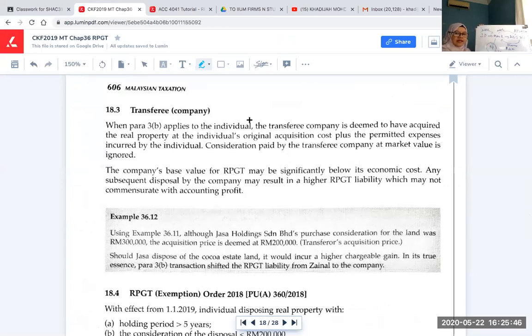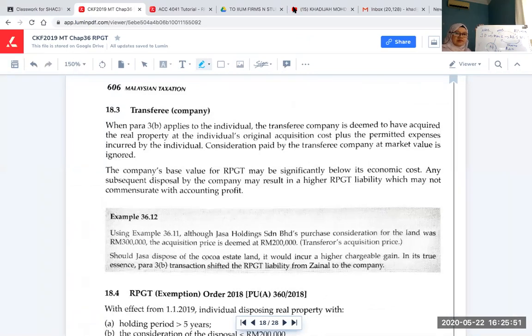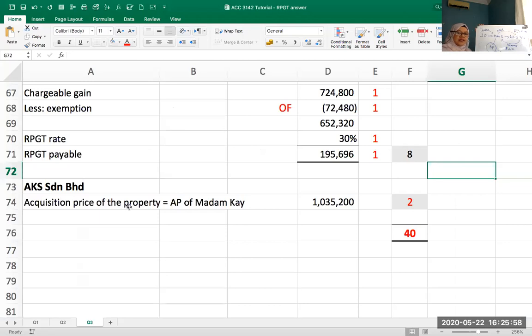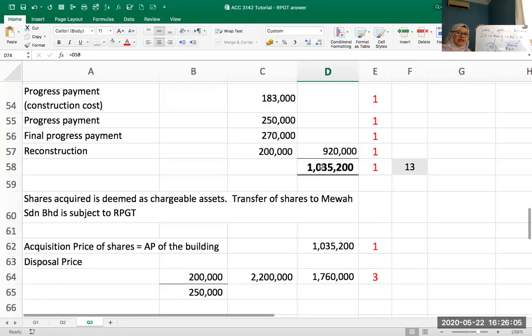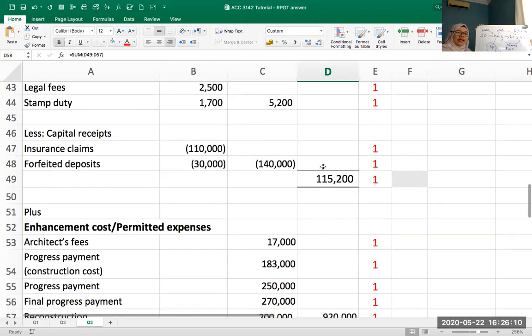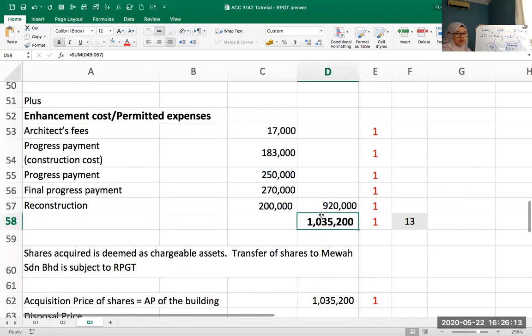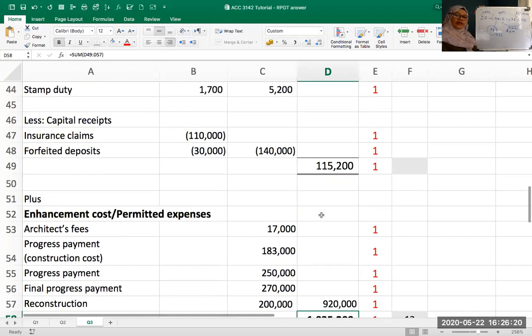So that's why in the answer at the bottom, the acquisition price of the property is the AP of Madam K, which goes back to 1035. We got 1035 earlier above, which is the AP of John O plus total expenses incurred by John O. Okay, Doctor. Is that the question? Okay, next question.